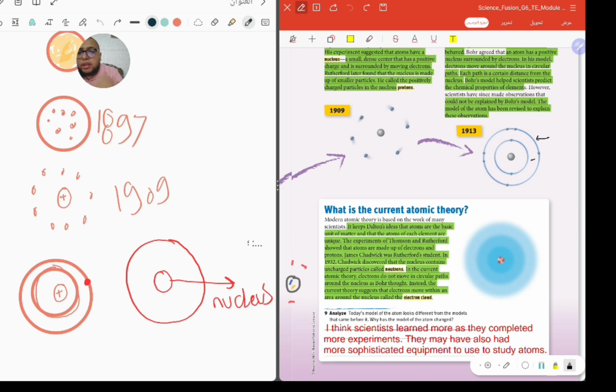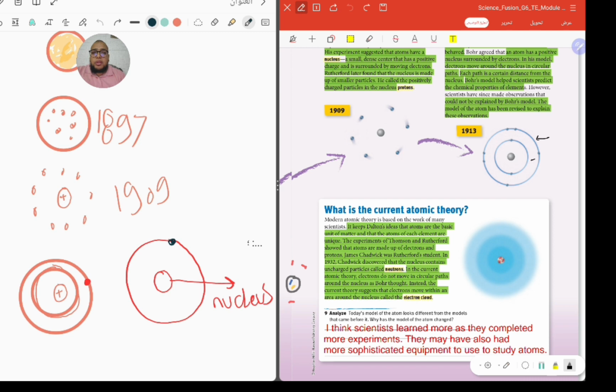The scientists found that they can't calculate the speed of the electron and its position at the same time. So again, in the modern atomic theory, the scientists can't calculate the speed of electrons and their position at the same time.